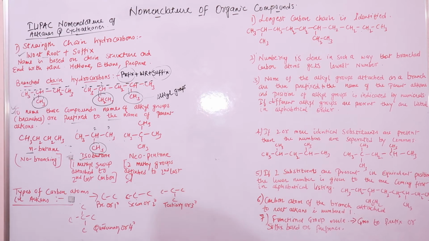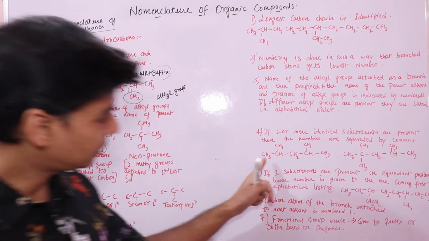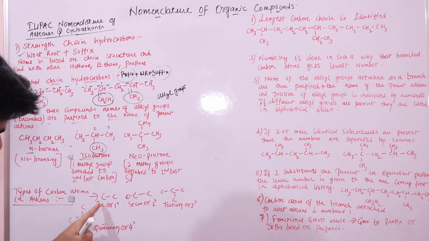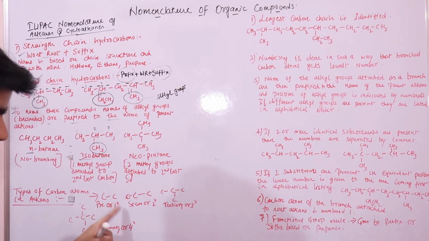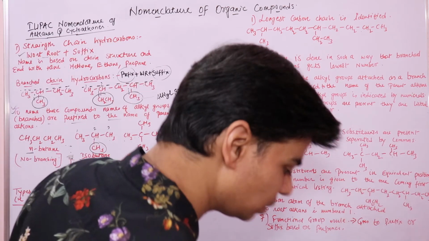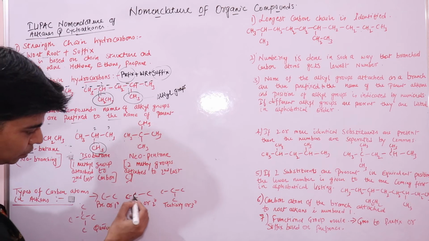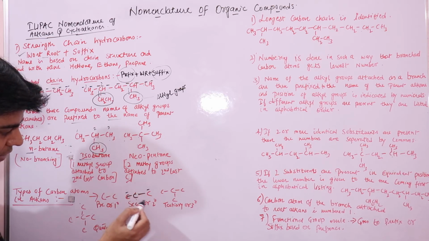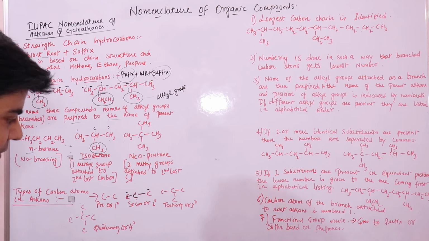Right. Now types of carbon atoms. Just remember this. If you look at these from the carbon atom perspective, here one carbon atom is attached to one carbon atom. This is your primary carbon atom or 1 degree carbon atom. If you have two carbon atoms attached to a carbon atom, these are 2 degree or secondary carbon atoms, right.